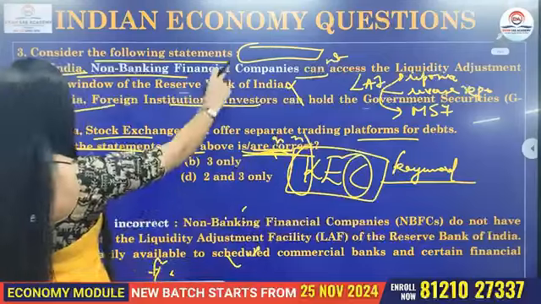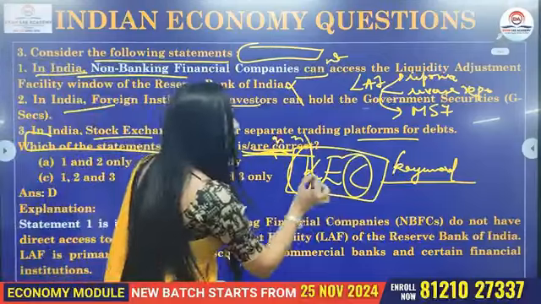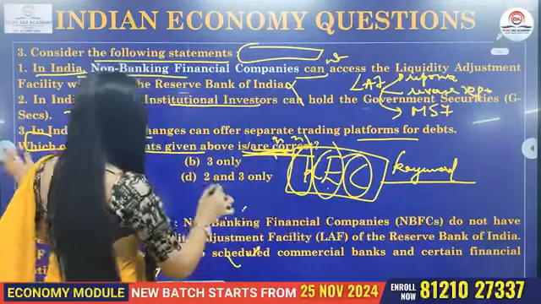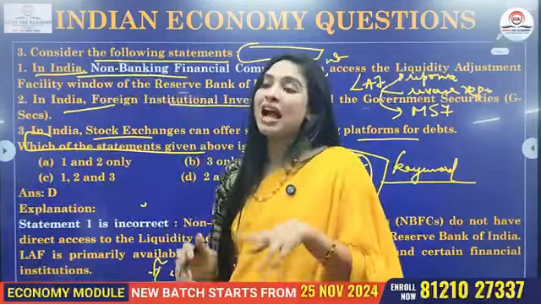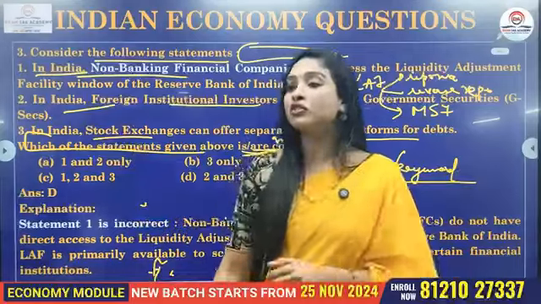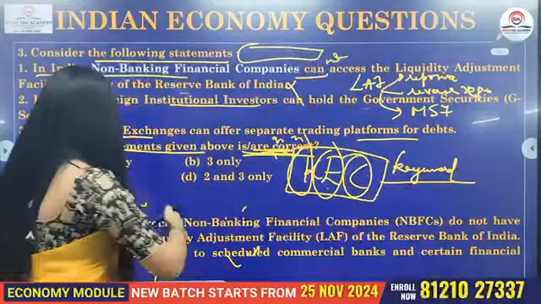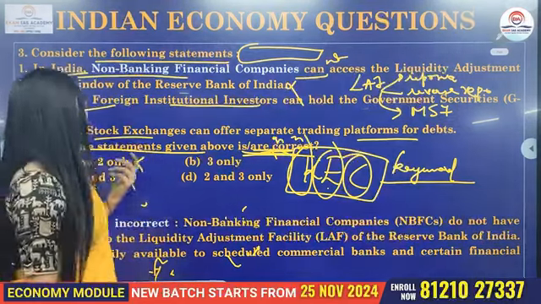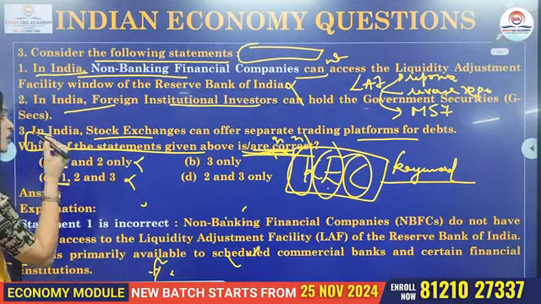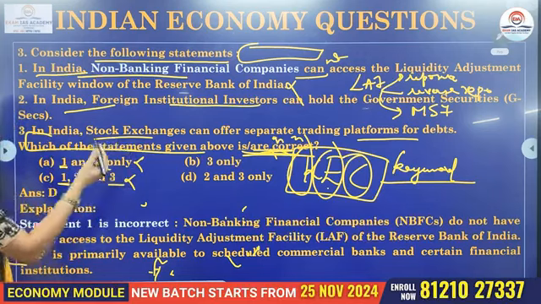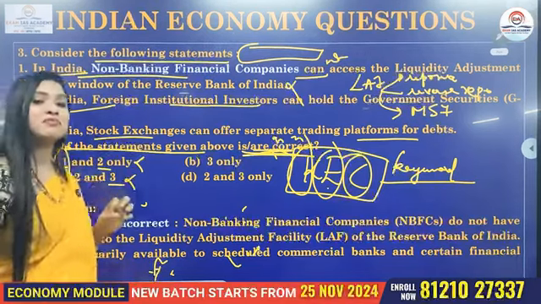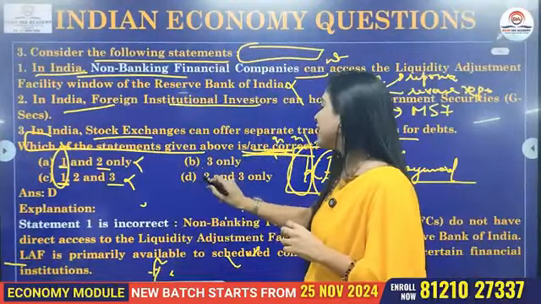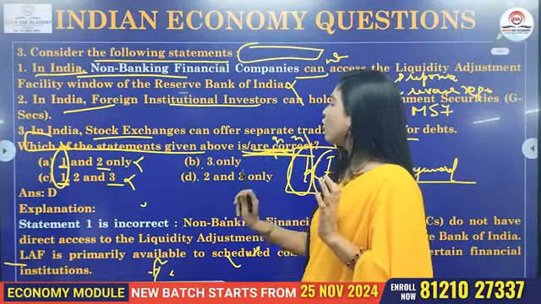Having understood that the first one is incorrect, using the KEC technique, your elimination technique, what will you do? You will see the options wherever there is 1, and you'll start eliminating those options. Let's have a look here. Option A and C are fatafat eliminated. Why? Because you have the presence of 1 there. Though you have 2 and 3 in the options also, we know that 1 makes that particular option incorrect. Yes? So out of B and D, make a choice: either 3 or 2 and 3.